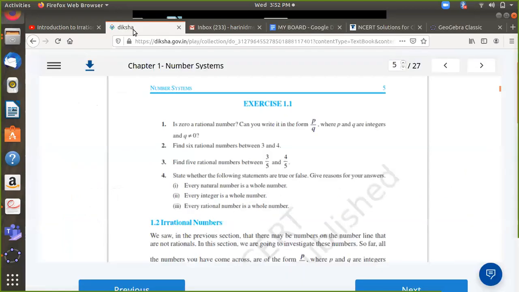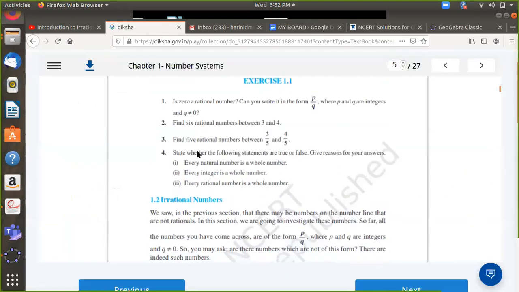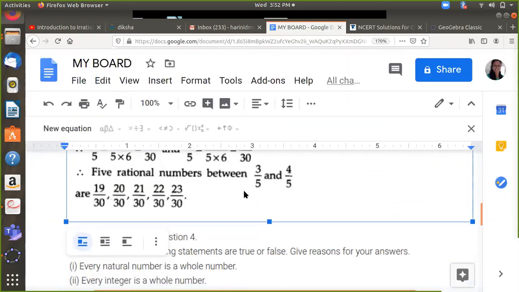Now, moving on to the next set of questions, which is the true or false statements. This will be very easy for you now because I've shown it to you as groups of numbers already and discussed it. So once again, we will see: every natural number is a whole number. This is what I was asking you when I was showing the GeoGebra applet.